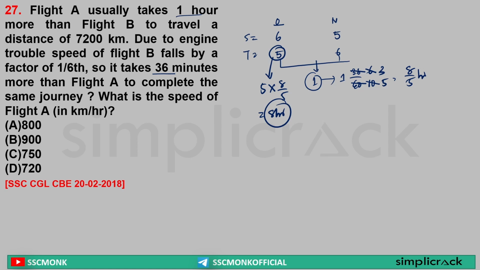So what is the original time taken? Sir, 8 hours. Sir, 8 hours original time, but it was taking 1 hour more, that is equal to 9 hours. See, this is the ratio of speed, but it was actually taking 1 hour more than the original time. So he is traveling for 9 hours and covering 7200 kilometer. So what is the speed? 9 8s are 72. That is 800 kilometer per hour is the speed. Clear? Yes or no?